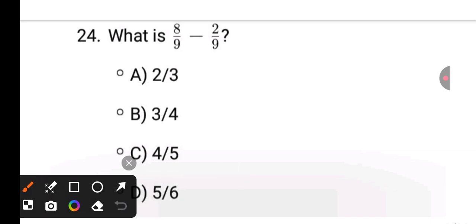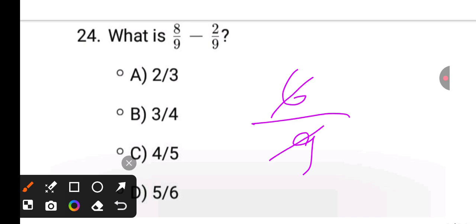Next, simple, 8 minus 2. 8 minus 2 is 6. It is 3 2s over 3 3s. 2 by 3.